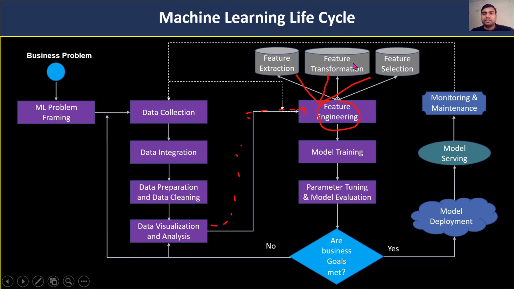Then after that we will do the feature transformation. In feature transformation we normally do encoding and scaling. These are the two things we normally perform in feature transformation. Scaling means, say we have three columns. In the first column we have values 1, 2, 3, in the second column we have 5, 100, 200, and in the third column we have 10,000, 20,000, 1 lakh.